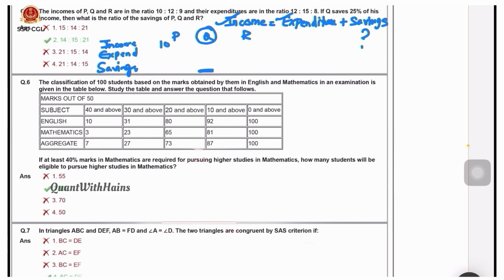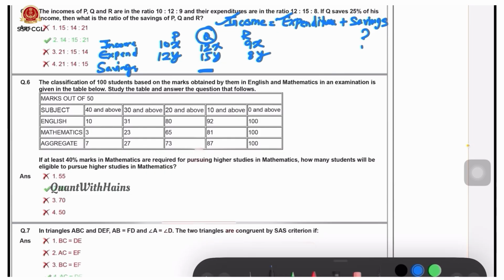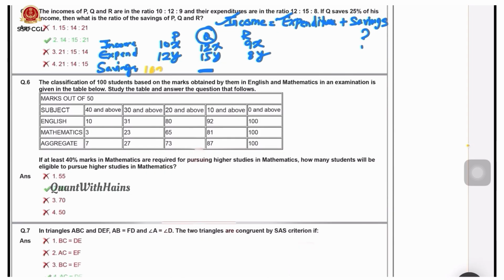Here the income ratio we'll write as 10x, 12x, 9x. Expenditure is a different ratio, so we need to take another variable: 12y, 15y, 8y. Now obviously we can write the savings, we need to find out savings. That is 10x minus 12y, 12x minus 15y, 9x minus 8y. We need to find the ratio. For that we need to find the relationship between x and y.